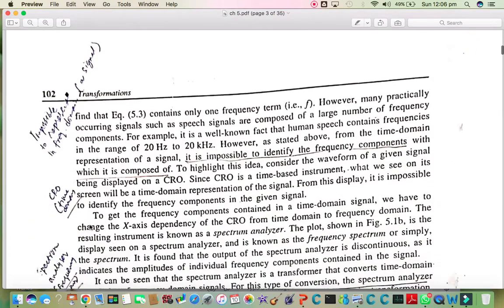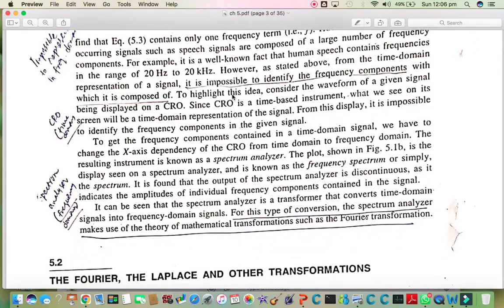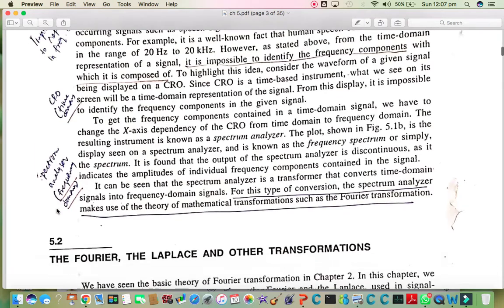We can see our time domain signal on the CRO oscilloscope, and we can see its frequency representation on the spectrum analyzer. The theory of the Fourier transformation is embedded in that spectrum analyzer, because Fourier transformations are mathematical expressions providing a way by which any time domain signal can be transformed into the frequency domain signal.